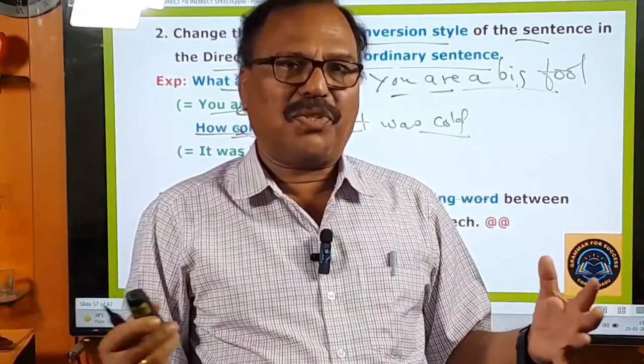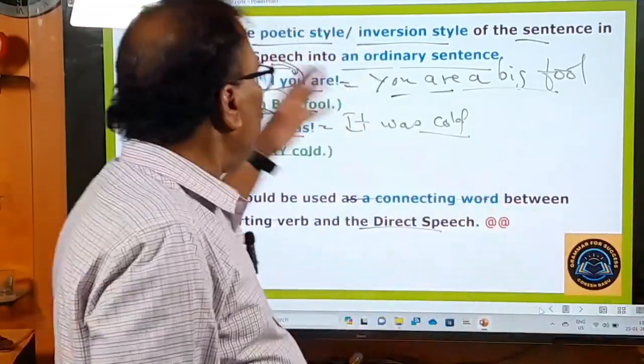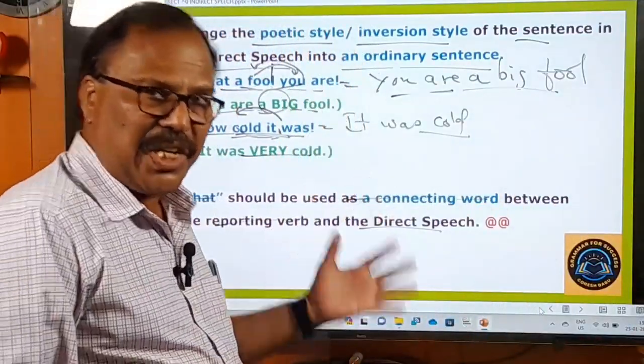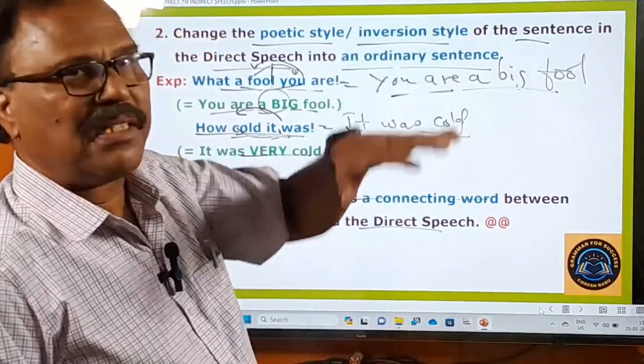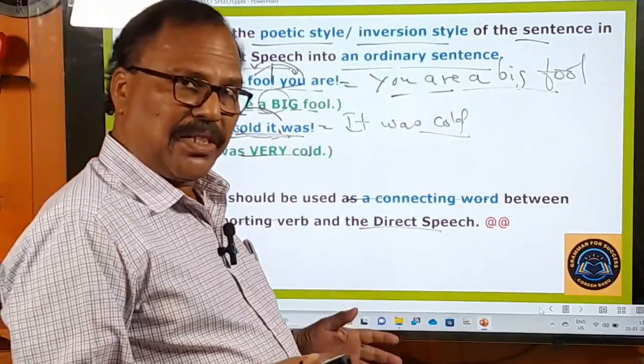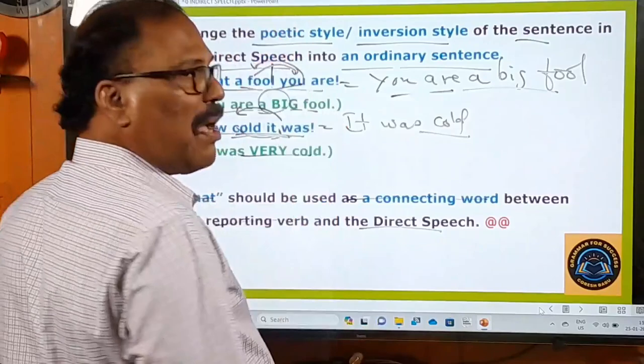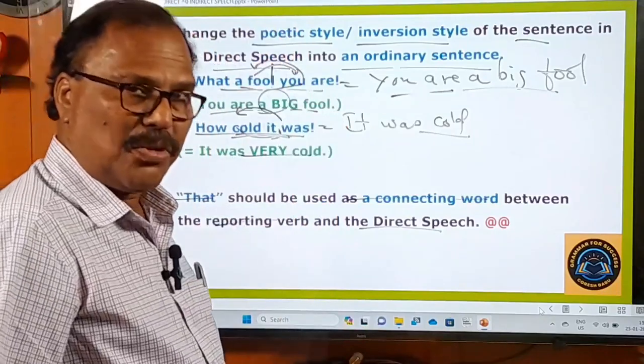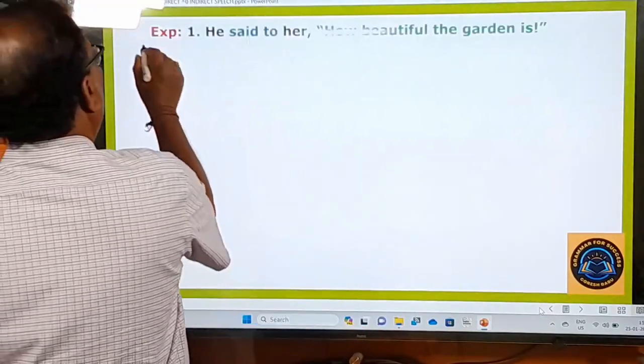So this is as usual, this is normal, right? And these three rules you have to keep in mind while changing the exclamatory sentences into indirect speech, right? Now let us take some examples to understand these rules, right? Some examples are given here.